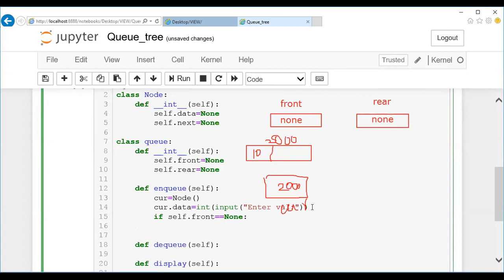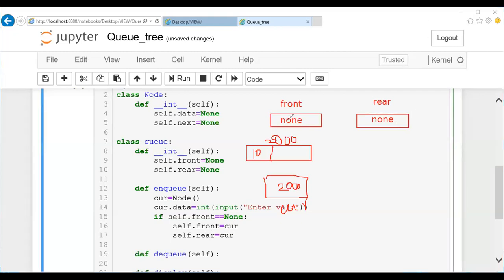So if it is None, then I should make changes. This front and rear have to be modified. Just mention self dot front assign cur, 2000, and self dot rear assign cur, 2000, the current value. This is updated. These two pointers are going to be updated with the address 2000. So front will be updated and rear will be updated.